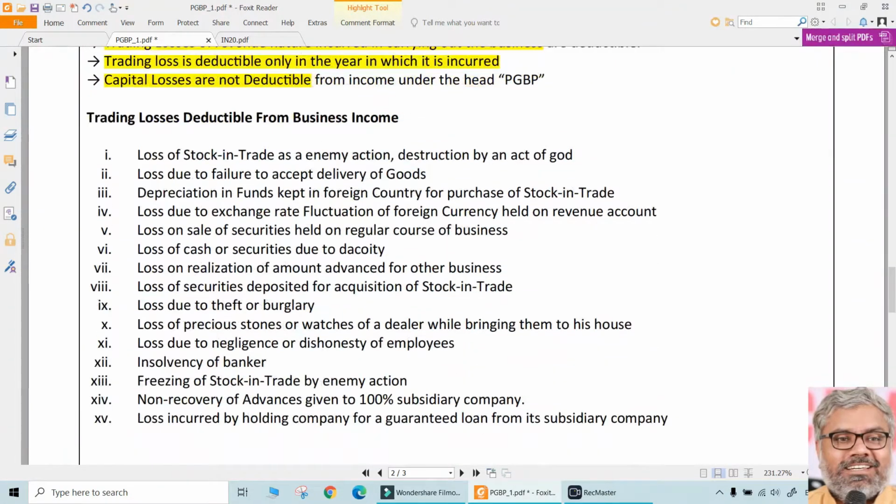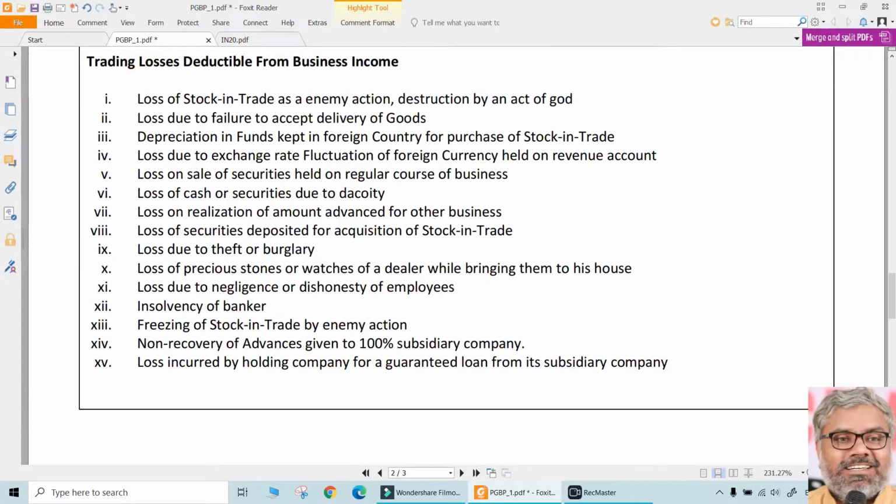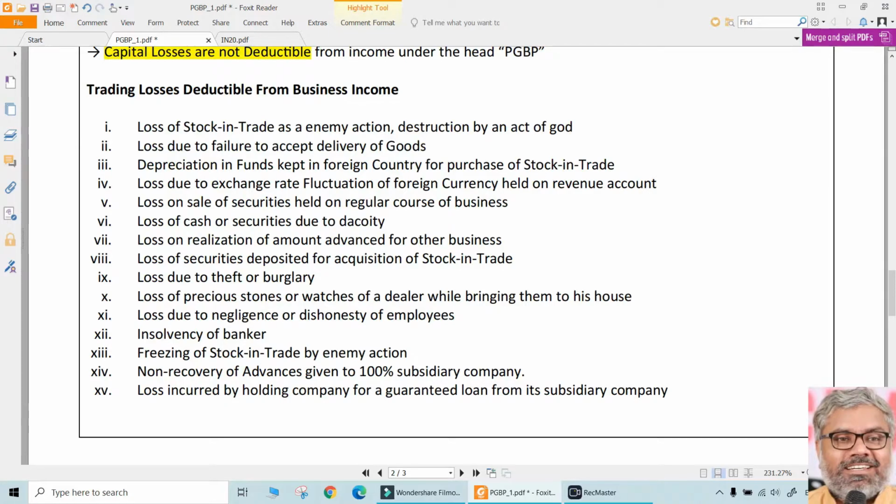And this head of income requires these type of conceptual things also to be kept in mind. As I said earlier, this is not purely a provision based head. Provisions are too many, but at the same time with common sense and logic also we can identify whether a particular item is deductible or not. Does it have some point whether it is taxable or not? Those points also have to be noted and known. That is why we are looking at the principles rather than provisions. Provisions anyway we will look at them in the upcoming classes.